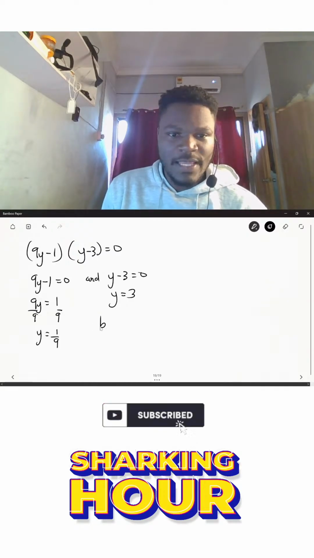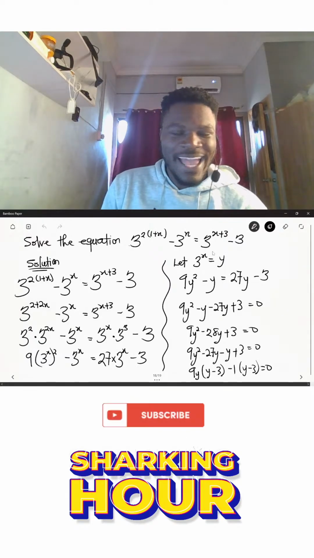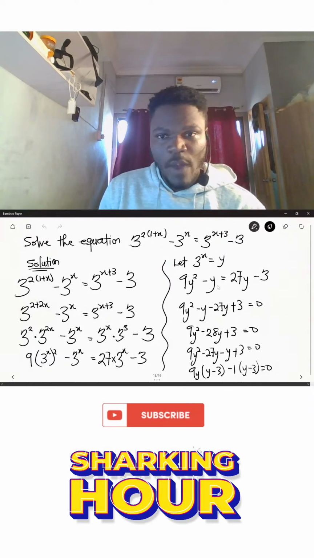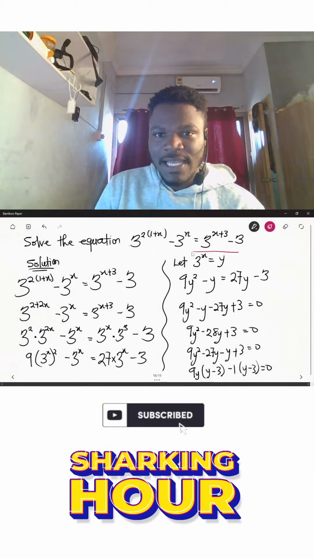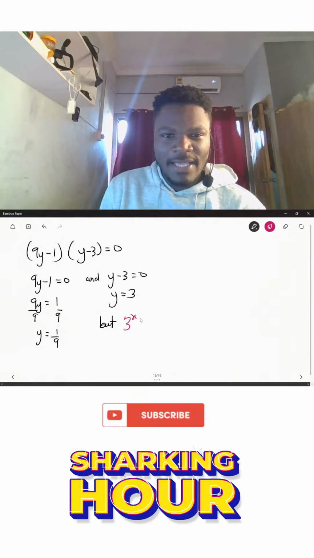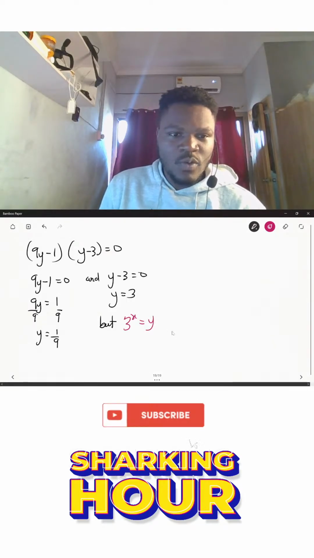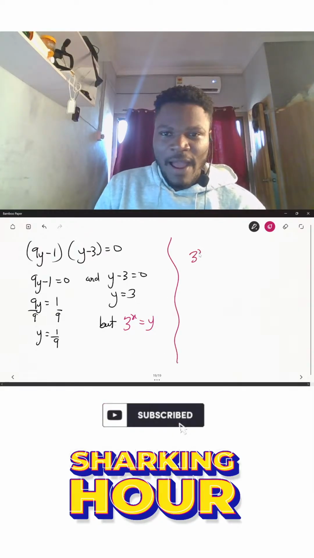But don't forget that we said let 3 power x be equal to y. We introduced this concept. So we need to bring it back. 3 power x is equal to y. So what it means is that over here, my 3 power x for the first instance will be equal to the y, which is 1 over 9.